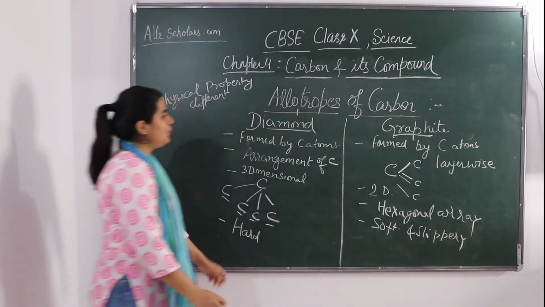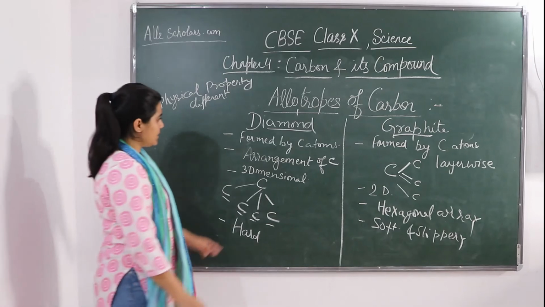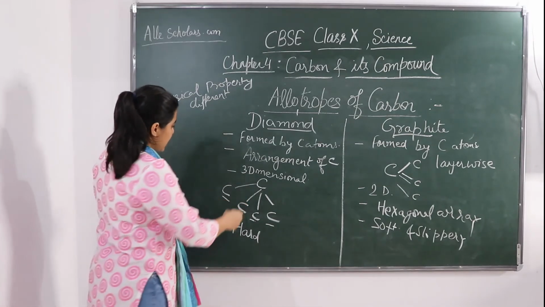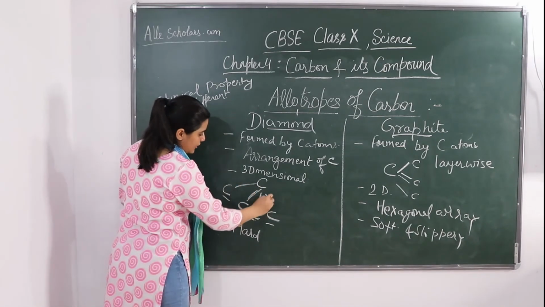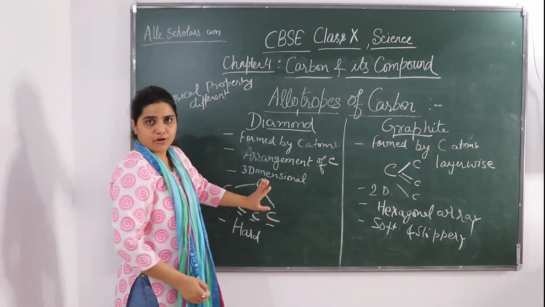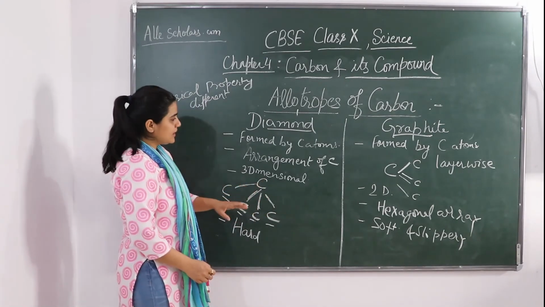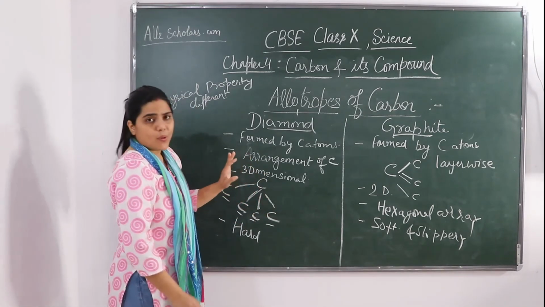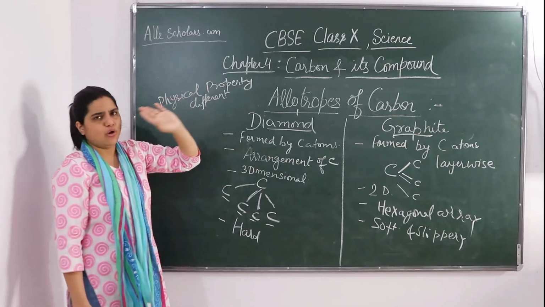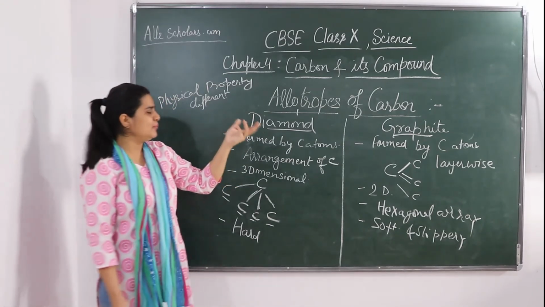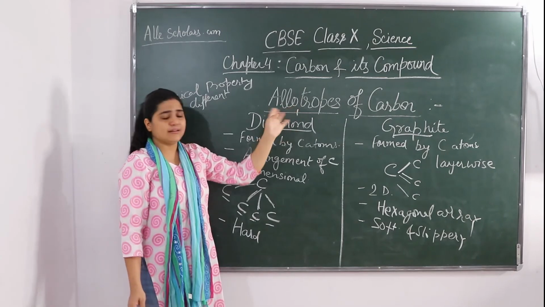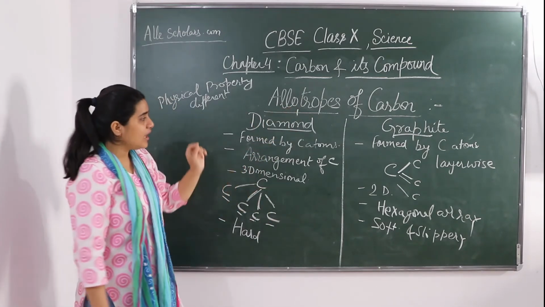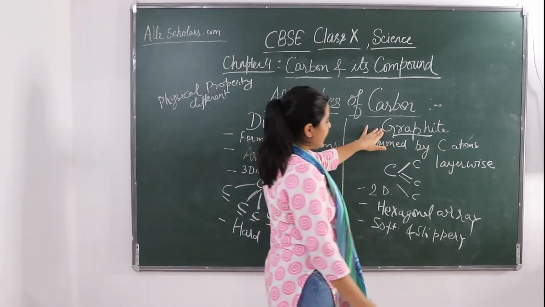Now if you see this structure, since all four are tightly bonded, there is no free electron to conduct. So they are poor conductors of heat. You all know that mostly all non-metals like carbon are poor conductors. But there is an exception in case of carbon.